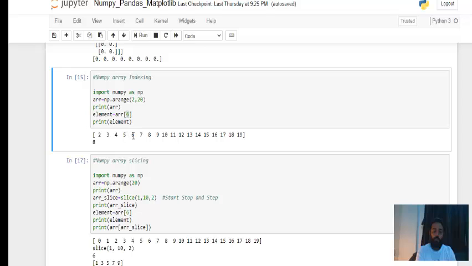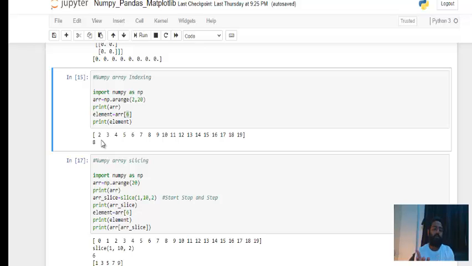So 8 is going to be the 6th element. You just need to start counting from 0. Same as what we did in lists and tuples, the same indexing happens in arrays also. No difference.